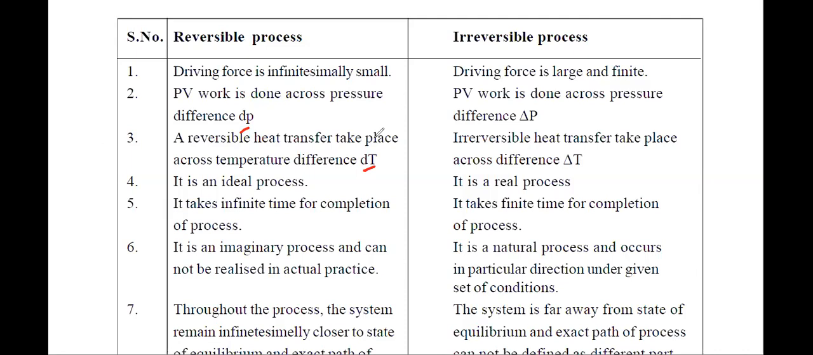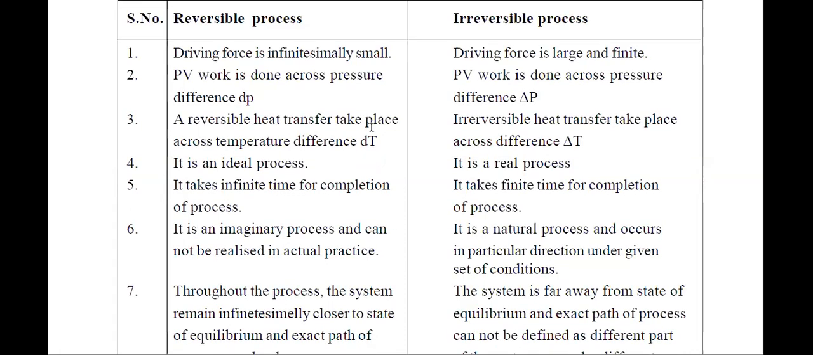The second point is work done. Since a reversible process is a slow process, it takes infinite time, and the work done would be more than that of the irreversible process. So mostly whatever diagram we draw for work done in the PV curve is for a reversible process. Then we also discussed that a reversible process is imaginary, whereas an irreversible process is real.